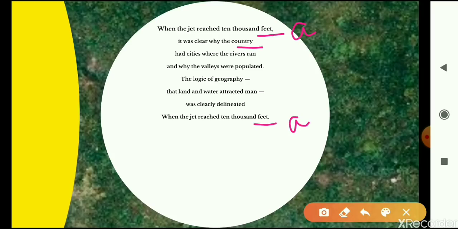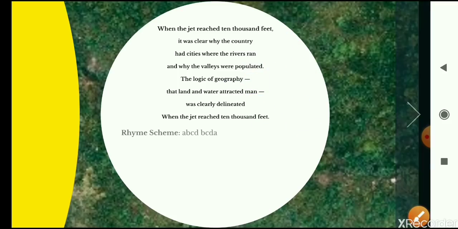Country rhymes with geography, so BB. Ran rhymes with man, CC. Populated, delineated, so DD. So the rhyme scheme is ABCD, BCDA. Here's the rhyme scheme for you.